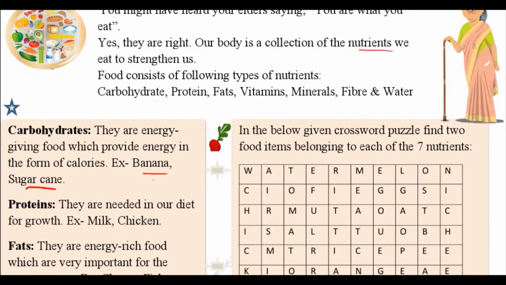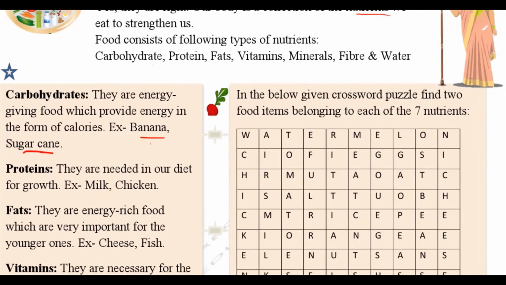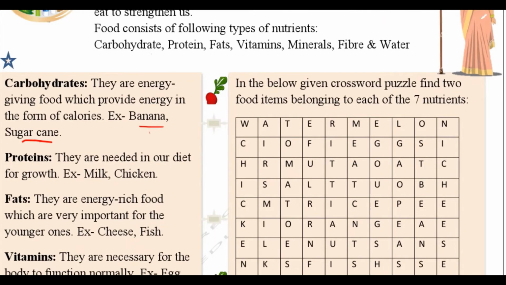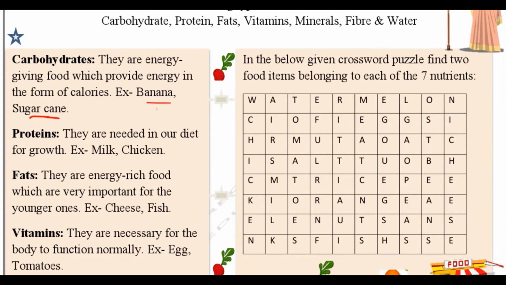Next is proteins. So what are proteins? They are needed in our diet for growth. Examples are milk and chicken. If we have to eat something which helps us in growing, that is protein. They are helpful in our growth, and some examples are milk and chicken.